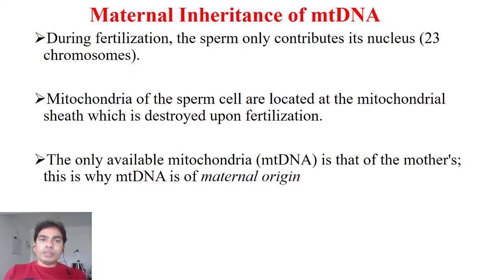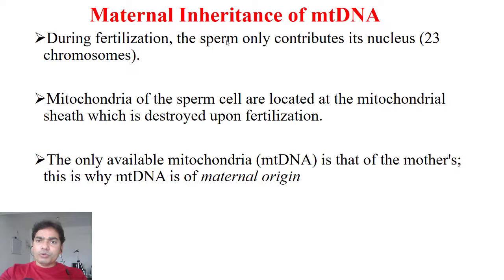right? Maternal inheritance of the mitochondrial DNA. So how does this inheritance actually happen? During fertilization, the sperm only contributes its nucleus, right? I have already discussed this point.